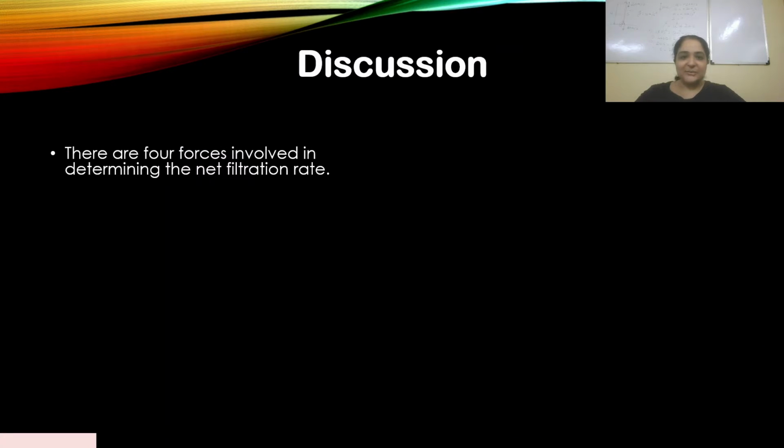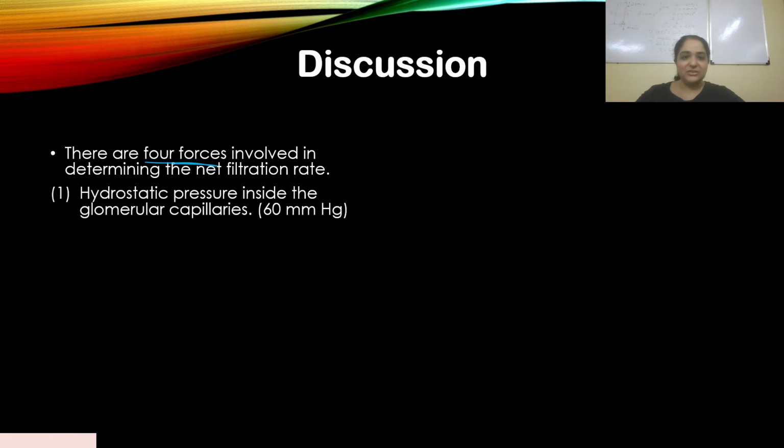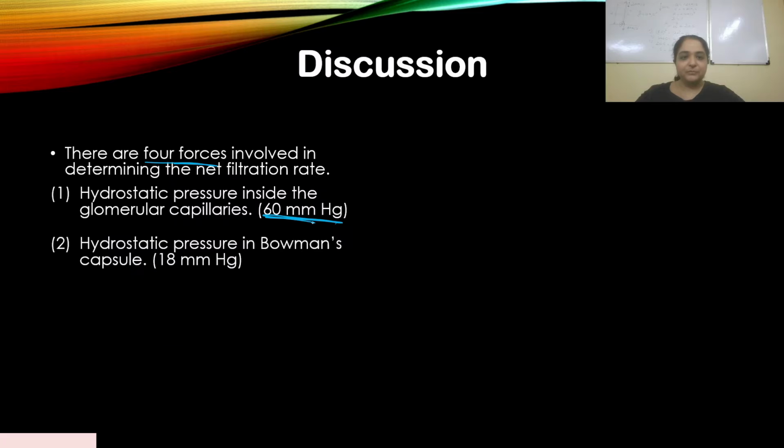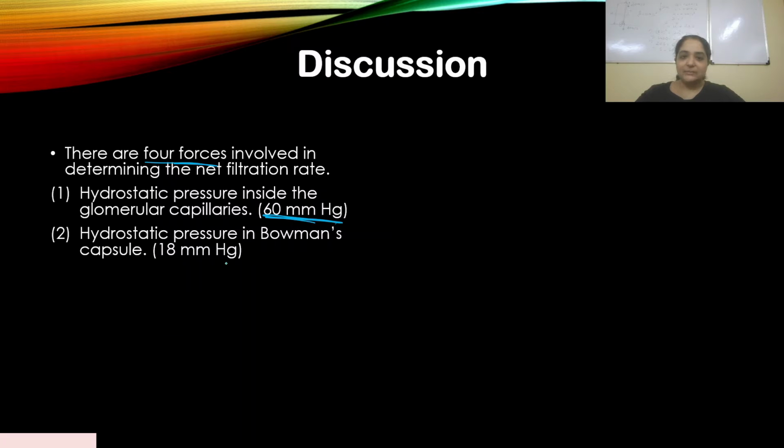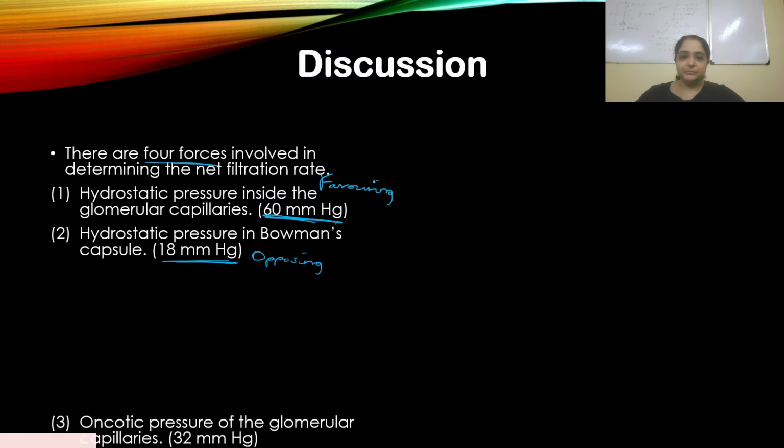It has nice diagrams, so you will enjoy. You can visualize what I'm talking about. So there are 4 forces involved in determining the net filtration rate. Hydrostatic pressure inside the glomerular capillaries is 60 mm mercury. Hydrostatic pressure in Bowman's capsule is 18 mm mercury. This is opposing filtration, and this is favoring filtration.